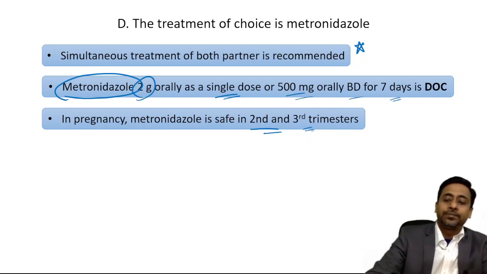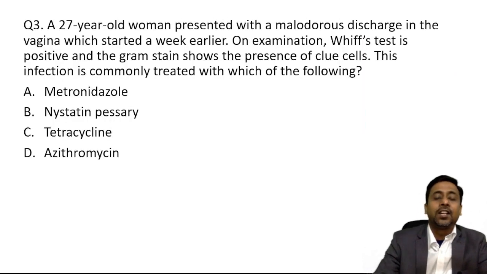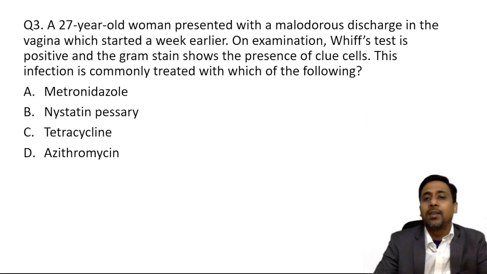Okay. Now the third question, which is related to the previous question, is again on vaginal discharge. A 27-year-old woman presented with a malodorous discharge in the vagina, which started a week earlier.